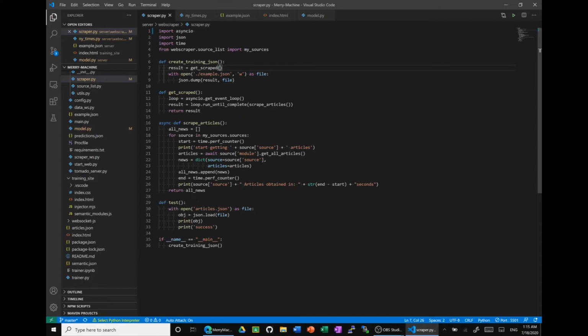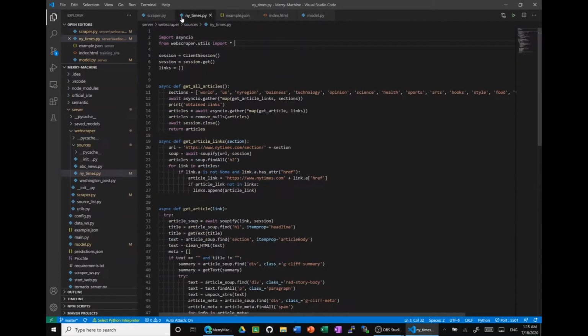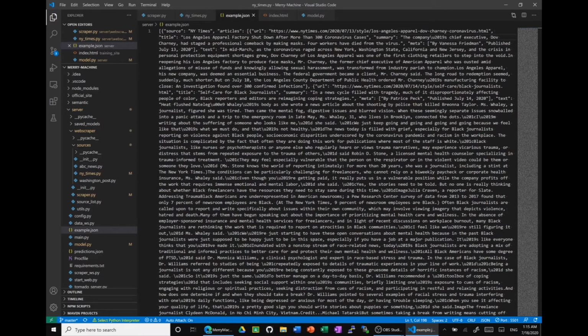The code. To start off, we scrape data using our scraper.py from the three set sources. For the scraper, we use AIO HTTP to send asynchronous GET requests to obtain article web pages from the three different sources. And then we use Beautiful Soup 4 to scrape information from those web pages. We sort this information into JSON arrays, which we then export into a respective JSON file.